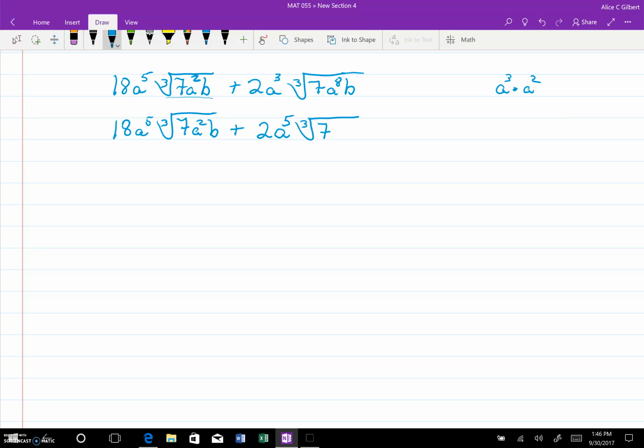Now, let's think about how many 3's were in 8. 2 of them, so 2 times 3 is 6. That left us with 2 a's left over, okay? And now our radical parts are the same, and our a to the fifths are the same. So we keep the like part of our terms and add or subtract the numbers, and I get that.